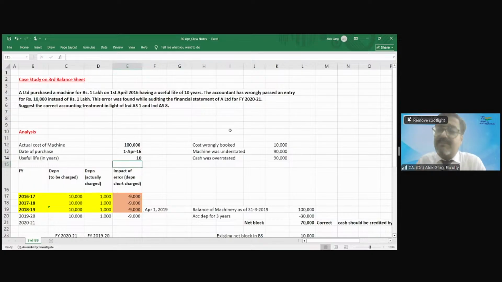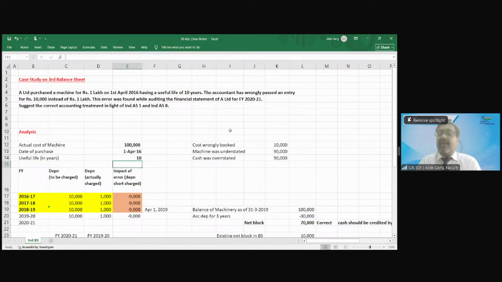What is the balance sheet impact of this depreciation short charge? When depreciation is short charged, your P&L goes up, your profit increased. Yes or no? Yes, sir. When your profit increased, the profit will move to retained earning. It will transfer to retained earning in the balance sheet.